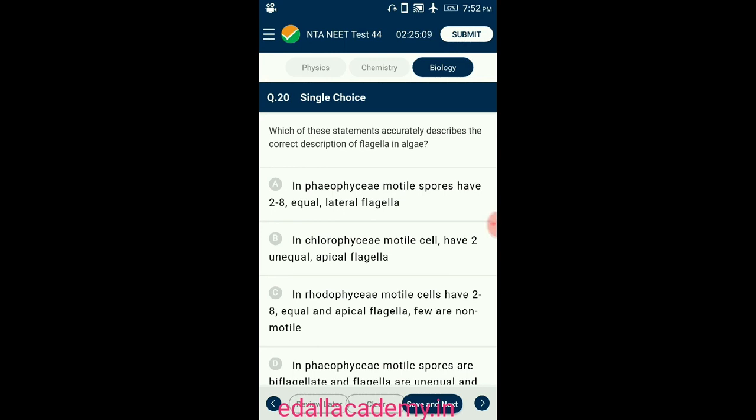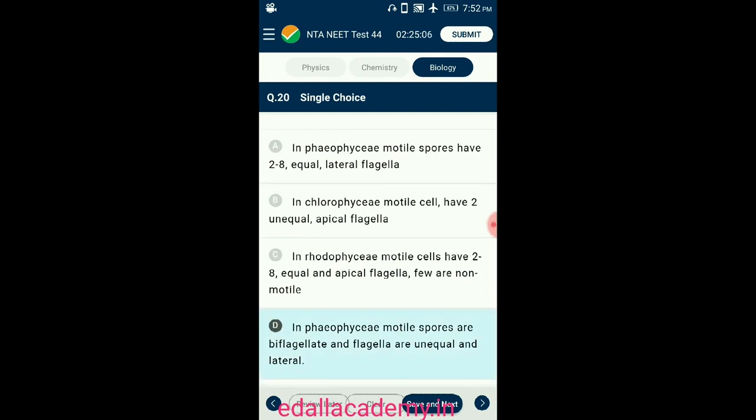So the answer for this question is option D. In Phaeophyceae, motile spores are biflagellate and flagella are unequal and lateral. So the correct option is D.